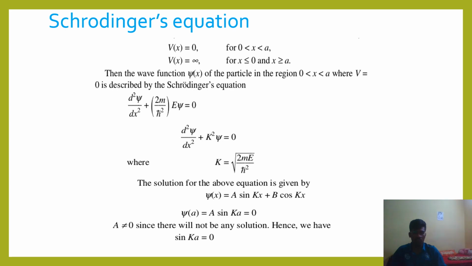The solution for the above equation is given by psi of x is equal to A sin kx plus B cos kx. Psi of a is equal to A sin ka is equal to 0, and B is equal to 0. In the case of A equal to 0, the whole function would be zero. In this case, A is not equal to 0. That's why sin ka is equal to 0.